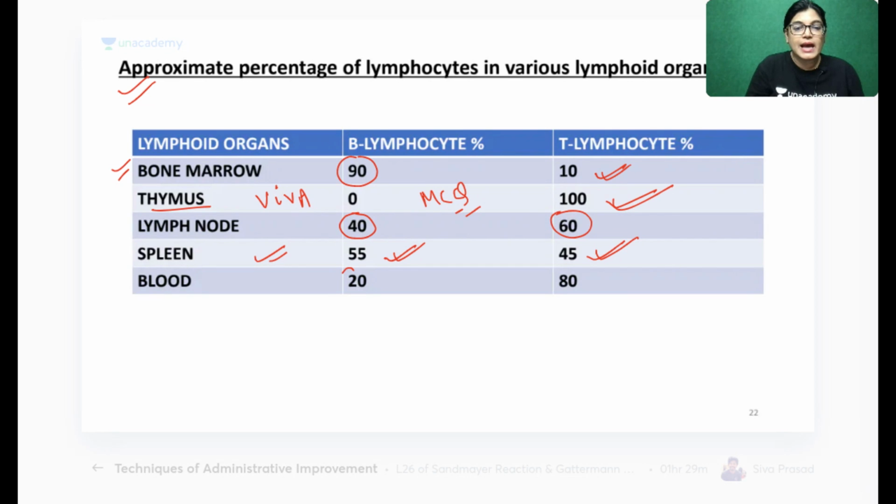Blood has 20% B lymphocytes and 80% T lymphocytes. So this is the various quantity of T and B lymphocytes in various lymphoid organs. You can note down this chart: the percentage of B and T lymphocytes in various lymphoid organs: bone marrow, thymus, lymph nodes, spleen, and blood.